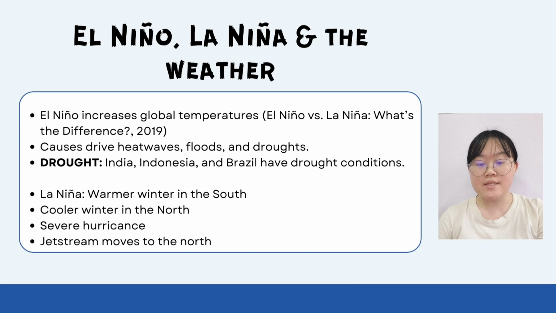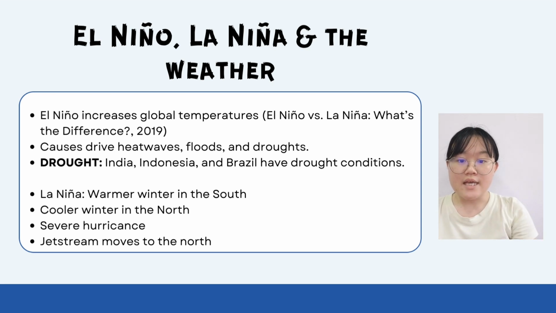El Nino affects the weather by increasing the temperature generally. It mostly occurs in the tropic regions and tropic countries such as Peru, India, Indonesia and Brazil. For example, India and Indonesia face drought conditions due to El Nino, and also El Nino can drive heat waves, floods and droughts. As for La Nina, it causes winter to become warmer in the south and cooler in the north, and it also causes more severe hurricanes, and it causes the jet stream, which is an air current, to move in the north direction and to become weaker over the eastern Pacific region.